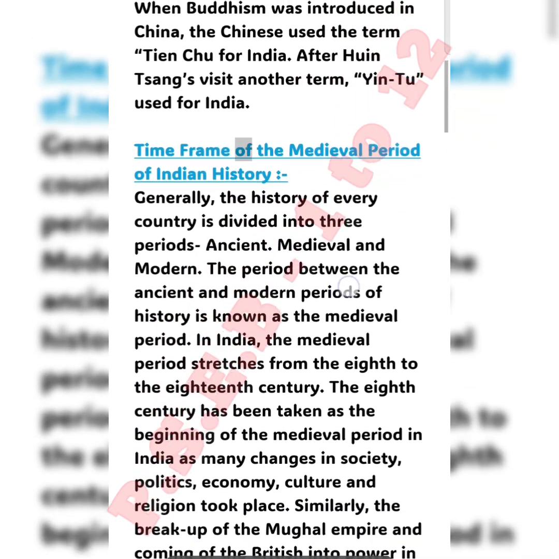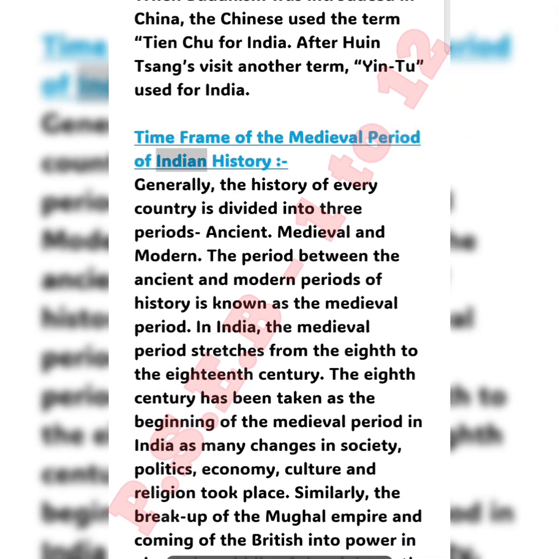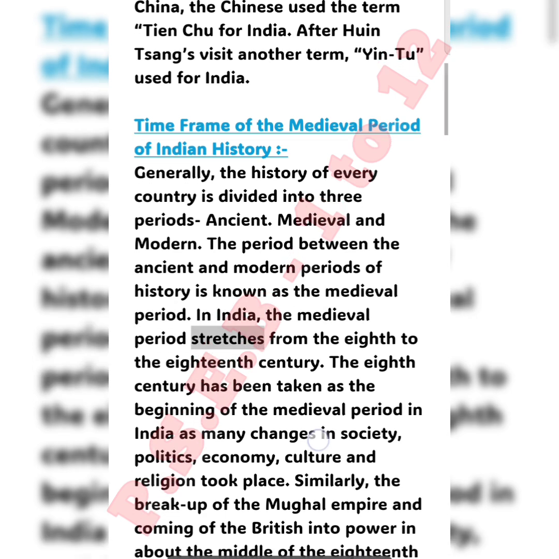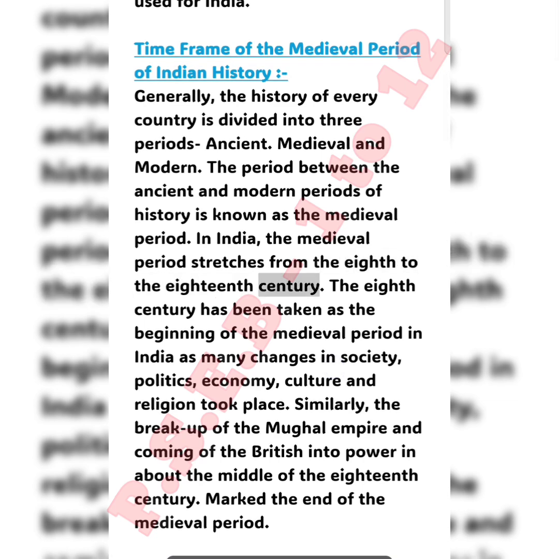Time frame of the medieval period of Indian history. Generally, the history of every country is divided into 3 periods: ancient, medieval and modern. The period between the ancient and modern periods of history is known as the medieval period. In India, the medieval period stretches from the 8th to the 18th century.